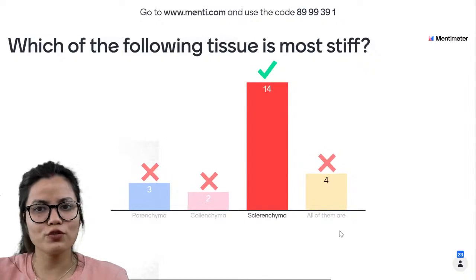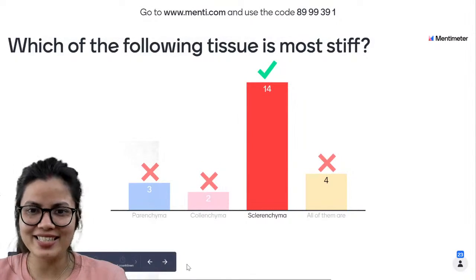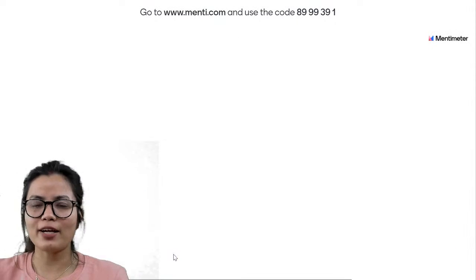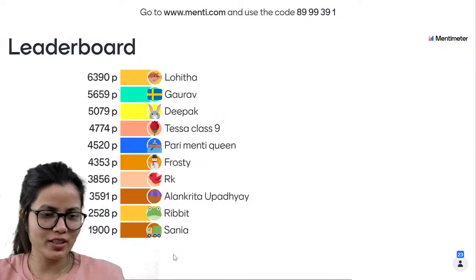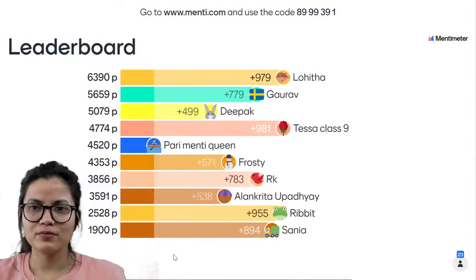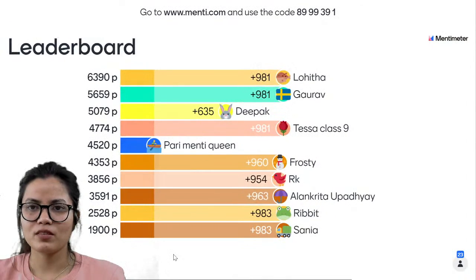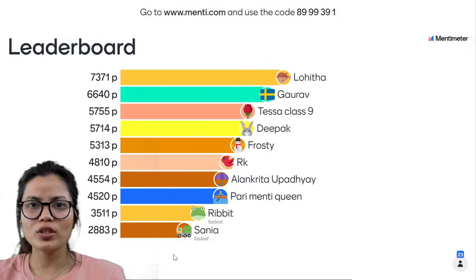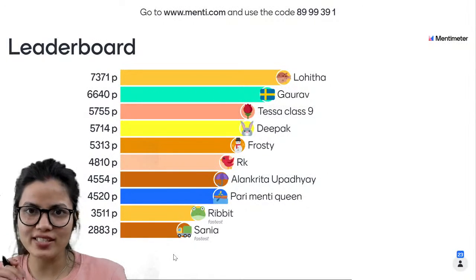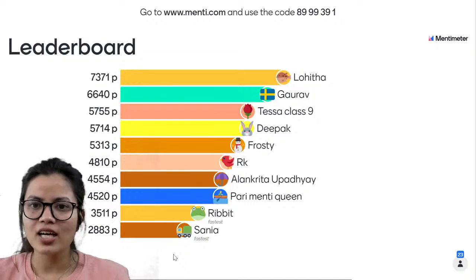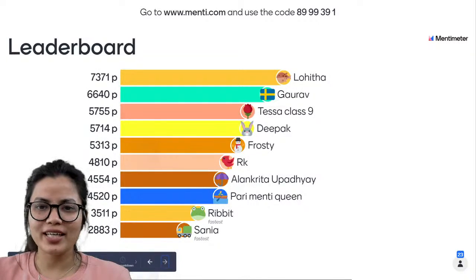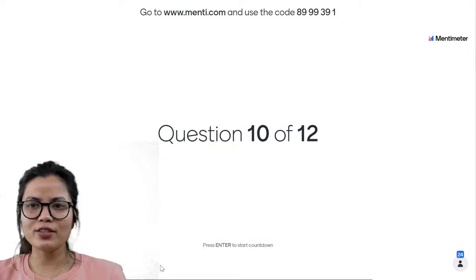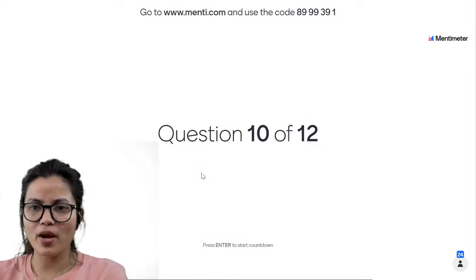So we have 14 of you who have marked it correctly. Yes, dear, sclerenchyma is the most stiff one. We'll talk about that also. But before that, let us have a look over the leaderboard. So we have Lohita leading the leaderboard with 7371 points. That's great. We'll do question number 10. Afterwards, we'll understand the concept based on all these questions.